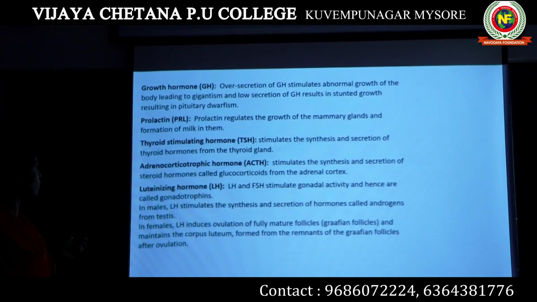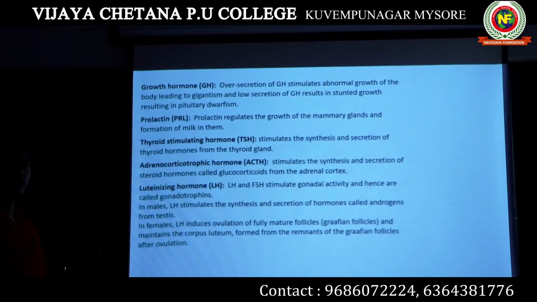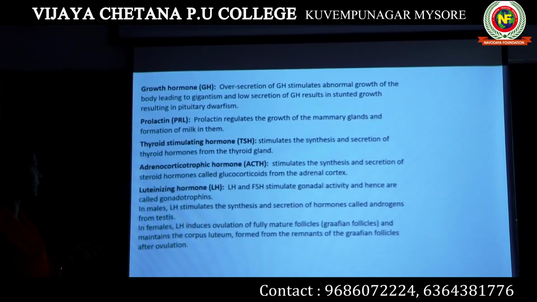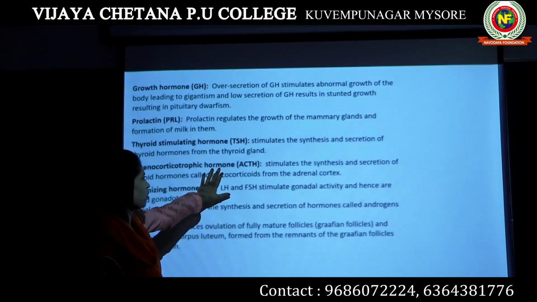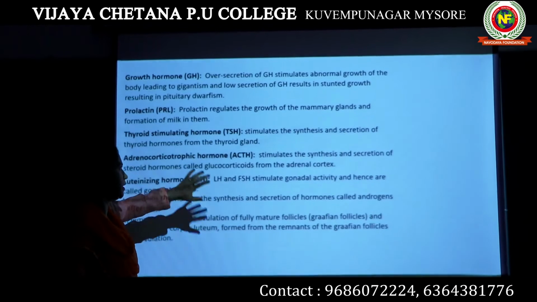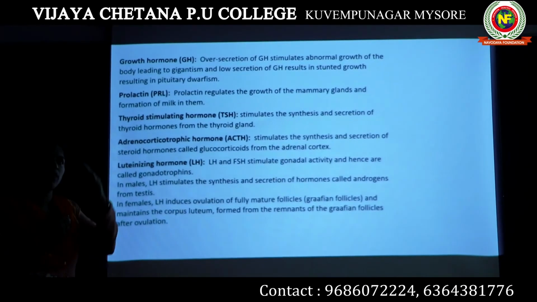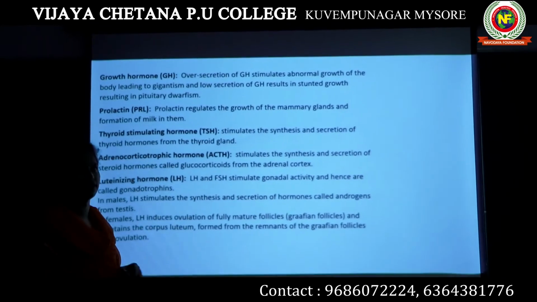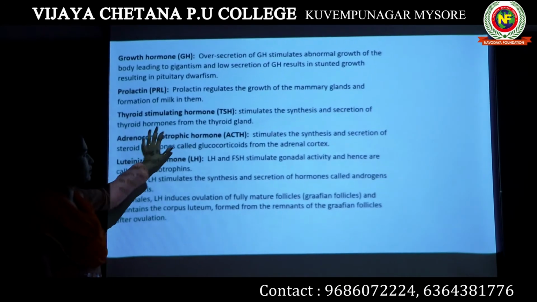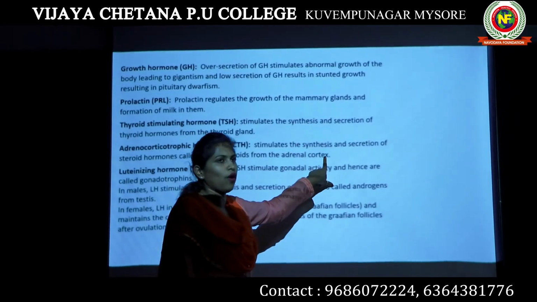Then the next hormone is adrenocorticotropic hormone, which is also known as ACTH. We have studied that just above our kidney we have one more gland known as the adrenal gland. In that adrenal gland there is a portion known as the adrenal cortex.